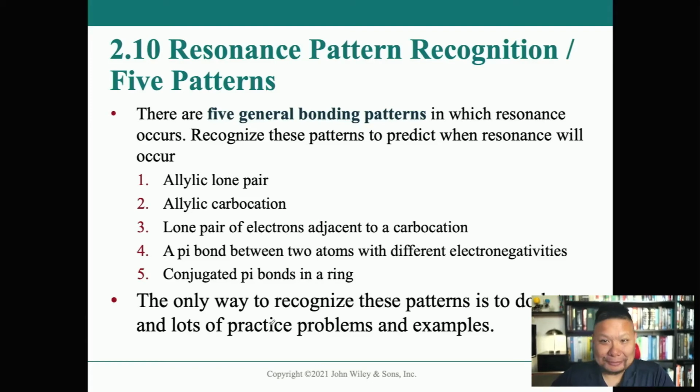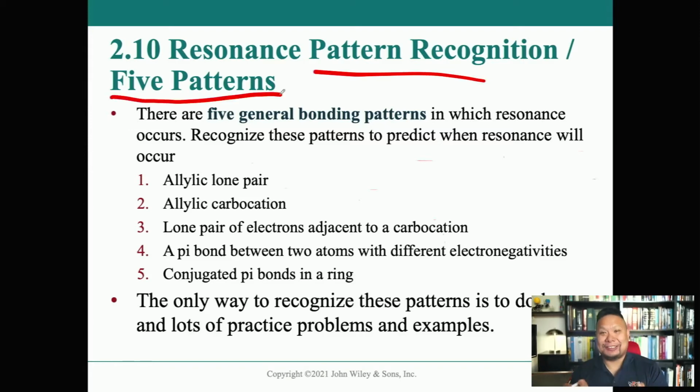Anyway, there are 5 patterns of resonance pattern recognition. There are 5 patterns that you should look for when you're looking at a structure, to see if it's capable of resonance or if its electrons are delocalized. We'll go through each one of these one by one.